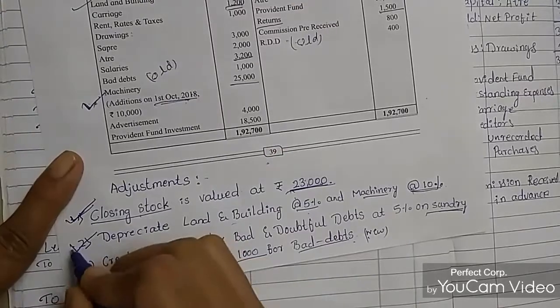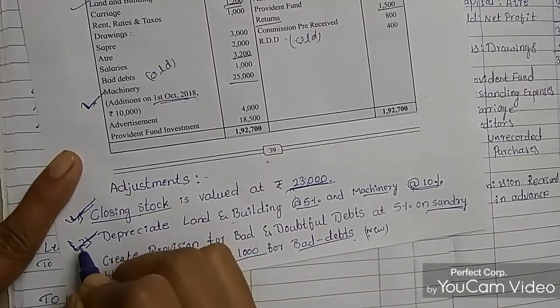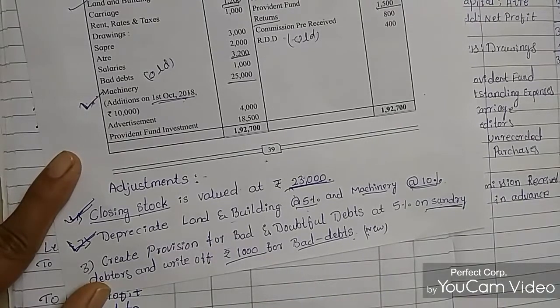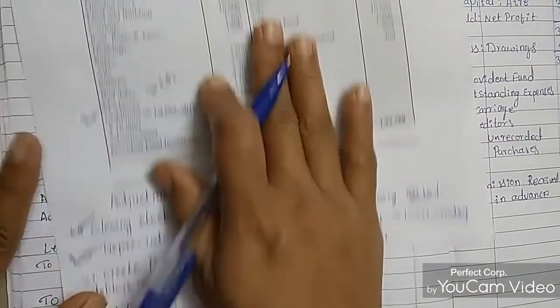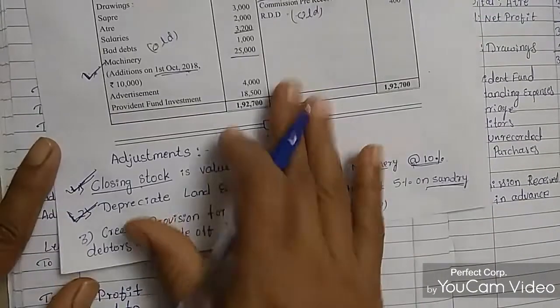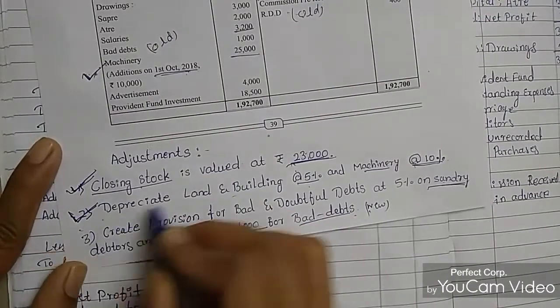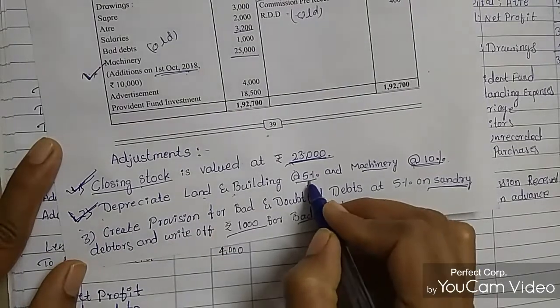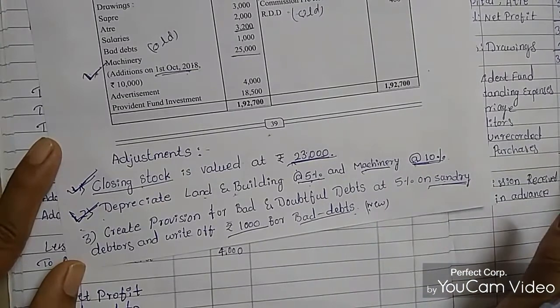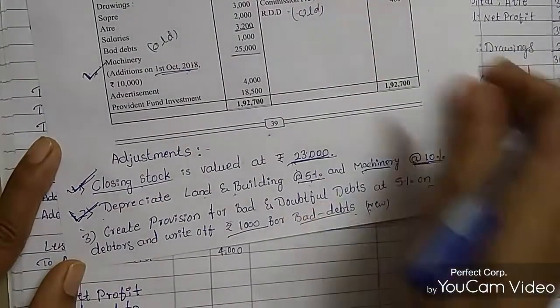Next adjustment: first we have to calculate with the adjustments, then the other records we need to pass, so that we do not miss the adjustments. So the second adjustment is depreciation, land and building at 5% and machinery at 10%. So this will be calculated in the balance sheet first. So land, in the balance sheet.